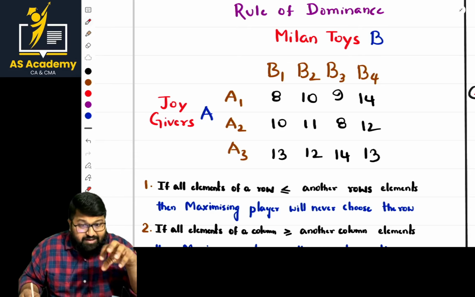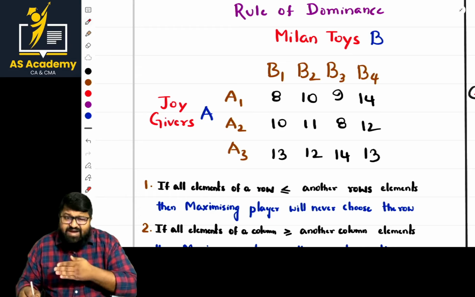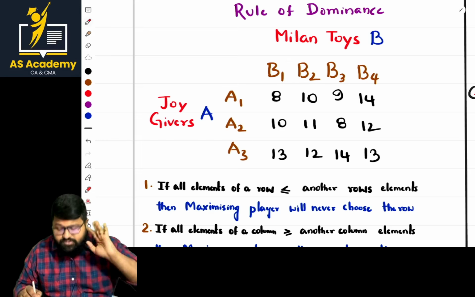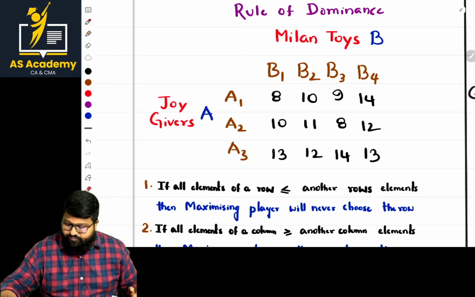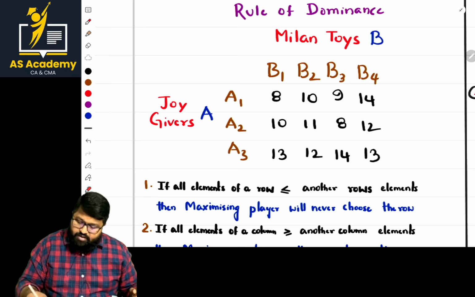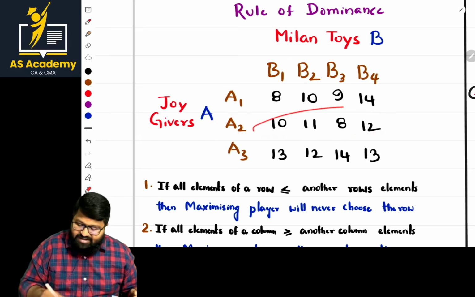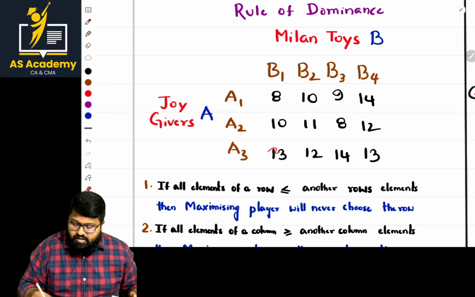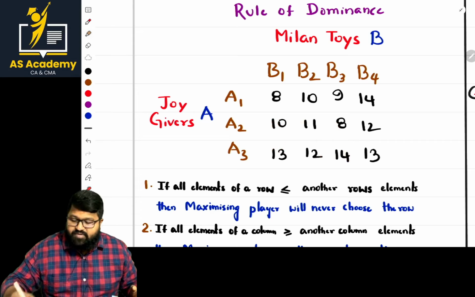Now, sir, what is the basic rule, sir? We have to check the rows and columns, so that in the case of rows, the least value row should be eliminated. And in the case of columns, the highest value column should be eliminated. So now let us check the parts. Sir, in this case, if we cross check, let us check this with this. Is there a possibility, ma? Is it least? Is it having all the values least? It is least, fine, it is least, fine, it is least, fine, it is least, fine. So you can go with this also. So let us eliminate that one first.